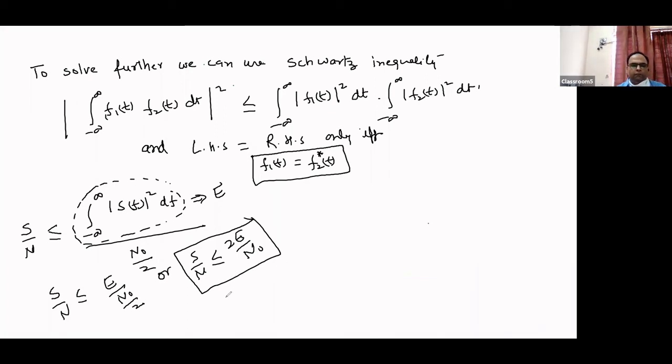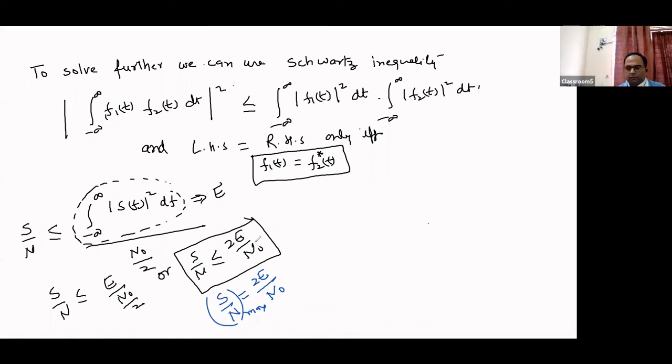But if we put here an equal to sign, for example, we write it like this: S by N is equal to 2E by N naught. And perhaps this will be the maximum value, because the value of S by N is always less than or equal to 2E by N naught. So the maximum value of signal to noise ratio should be equal to 2E by N naught.